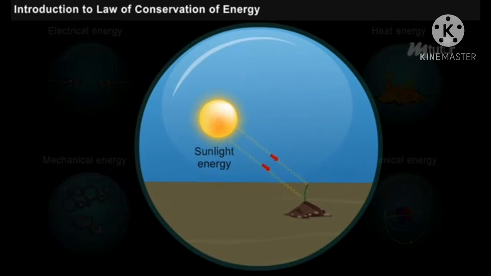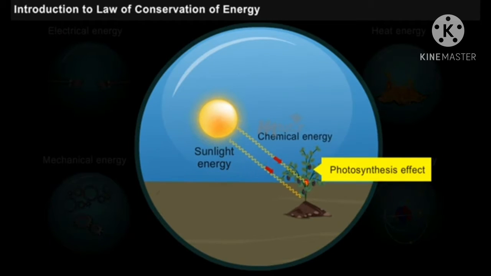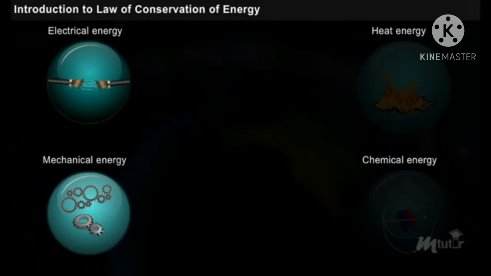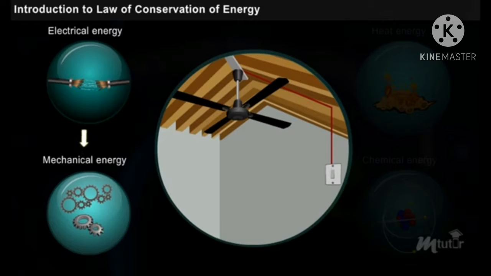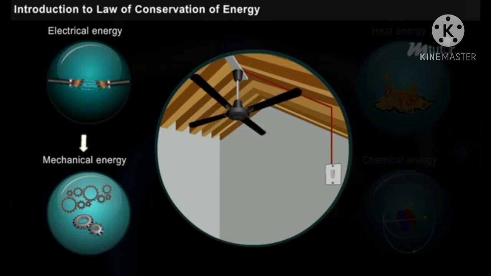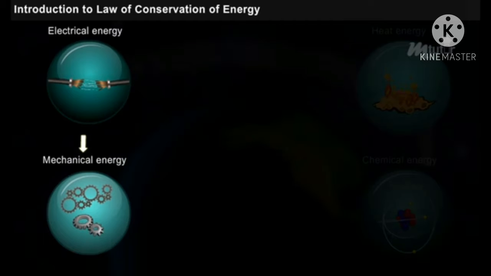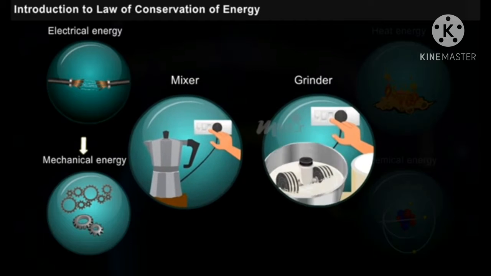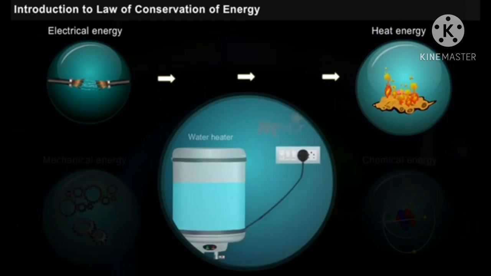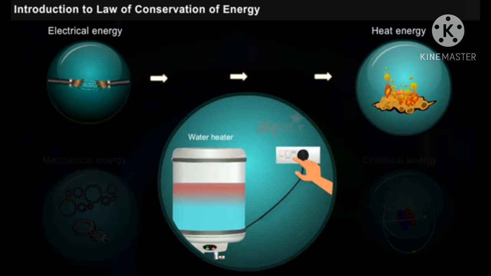The heat energy from the sun is absorbed by plants and is converted into chemical energy through photosynthesis. It is a natural process. And let us see a few examples for artificial energy conversion processes. The conversion of electrical energy to mechanical energy in case of a fan. Conversion of electrical energy into mechanical energy in home appliances like mixer, grinder, etc. The water heater is a good example for conversion of electrical energy into heat energy.